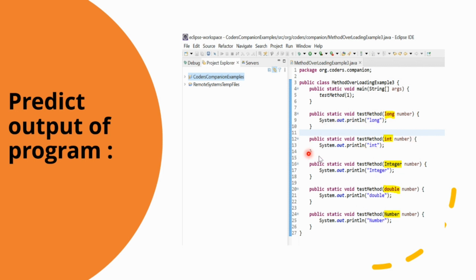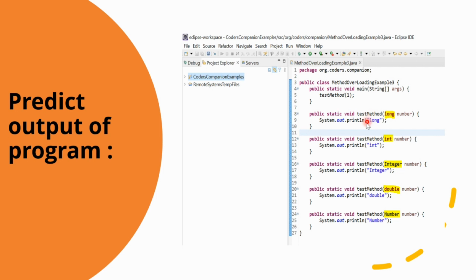This is the test method with int, because the preference hierarchy is that first comes int, then long, then double, then the Integer wrapper class, and last the Number class. In other words, if I remove the int parameter method, lines 12 to 14, then the output will be long.